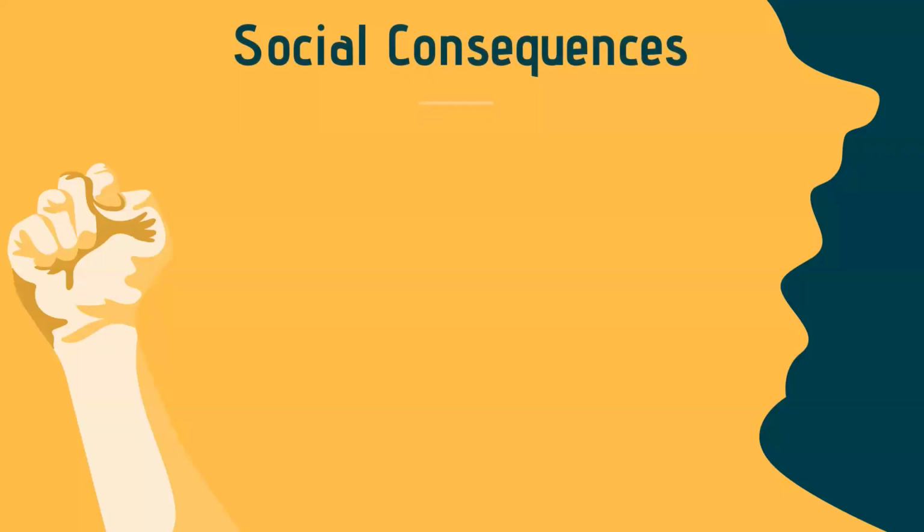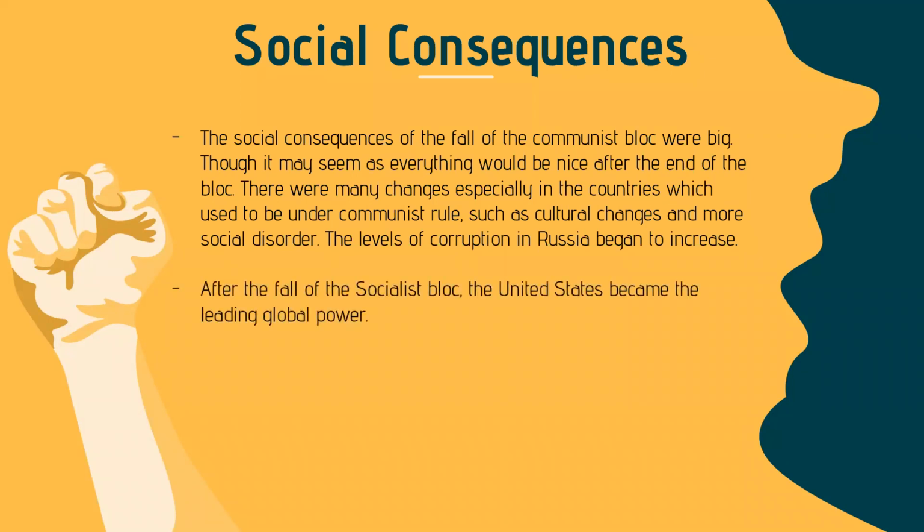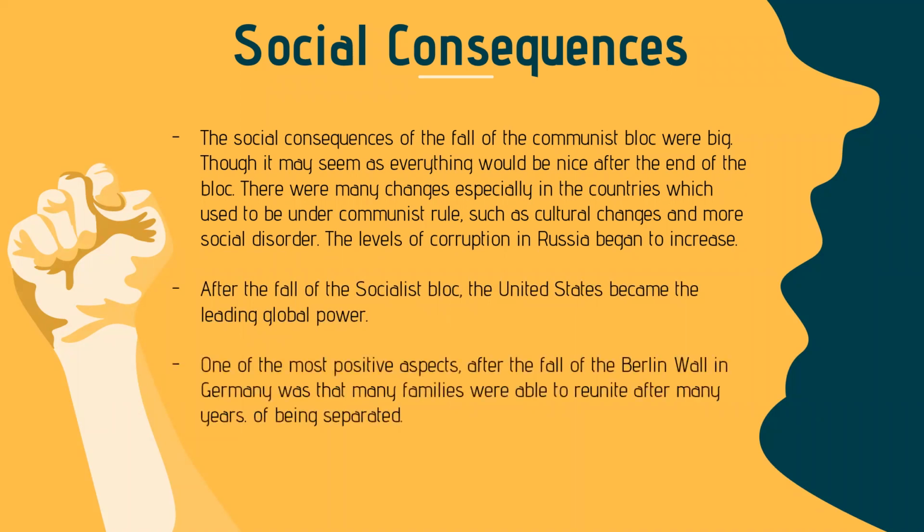Social consequences. Some of the social consequences of the fall of the communist bloc were big. Though it may seem as if everything would be nice after the end of the bloc, there were many changes, especially in the countries which used to be under communist rule, such as cultural changes and more social disorder. The levels of corruption in Russia began to increase. After the fall of the socialist bloc, the United States became the leading global power. One of the most positive aspects after the fall of the Berlin Wall in Germany was that many families were able to reunite after many years of being separated.